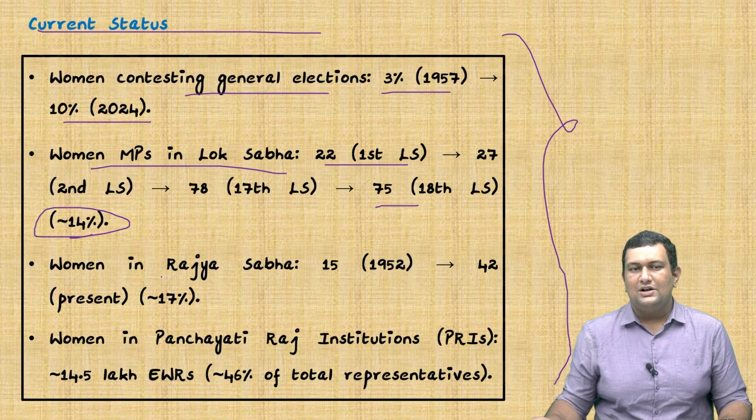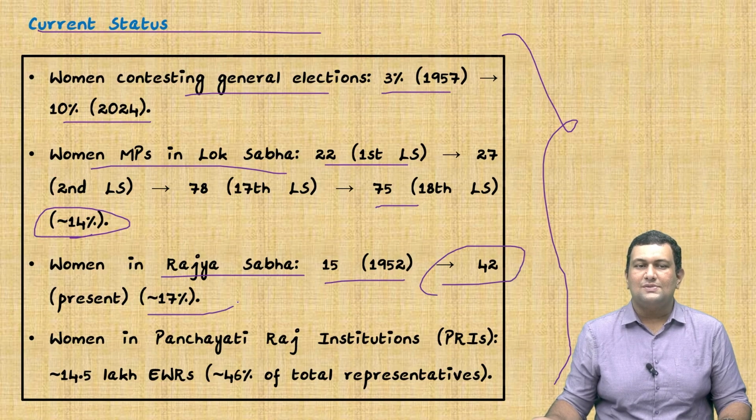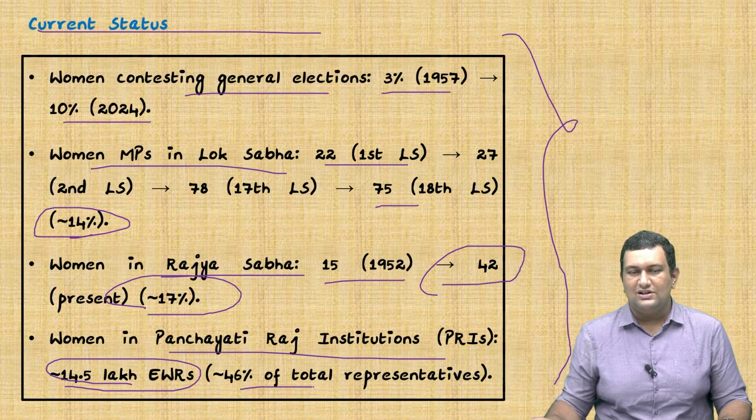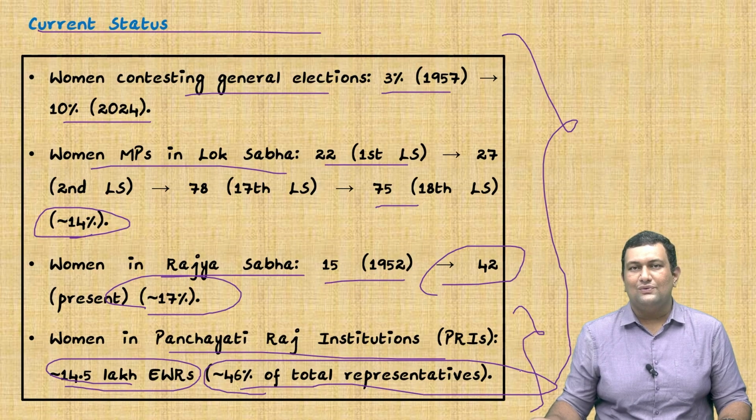Third aspect is women in Rajya Sabha. In 1952 there were about 15 members. Now it is about 42 members, which is approximately 17%. Another aspect is women in Panchayati Raj institutions. There are about 14.5 lakh EWRs, that is elected women representatives, which is approximately 46% of total representatives. Here 1/3 of seats are reserved for women. That is an important point to be noted.